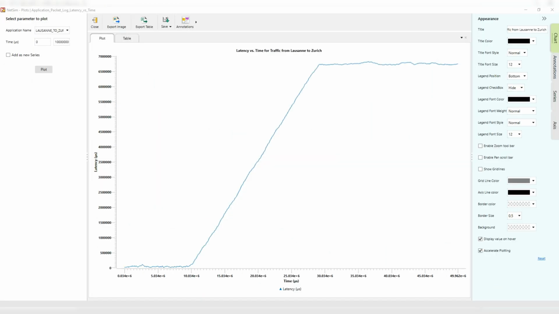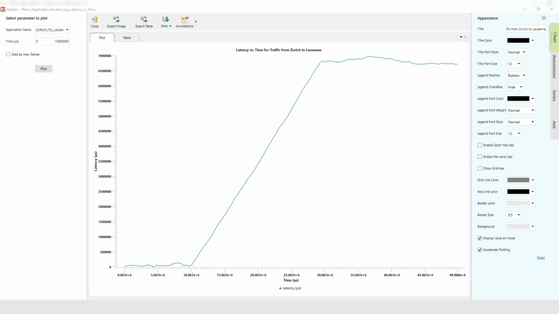Now, let's examine the latency between Lausanne to Zurich and Zurich to Lausanne after the link failure. Latency is about 51 milliseconds. However, once the Basel-Zurich link fails, latency spikes drastically, reaching an average of 7 seconds. This surge is due to rerouting, which increases travel time as data packets take alternative paths.